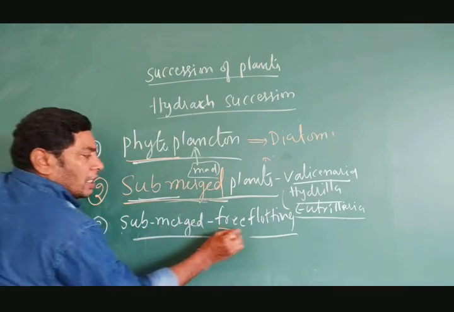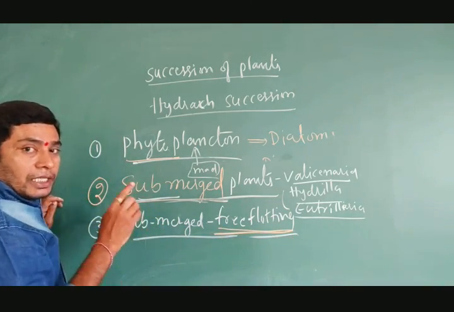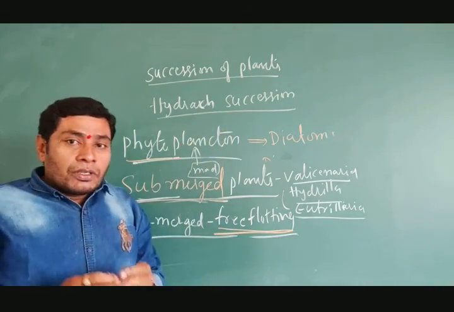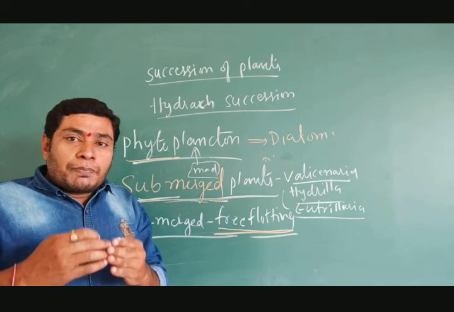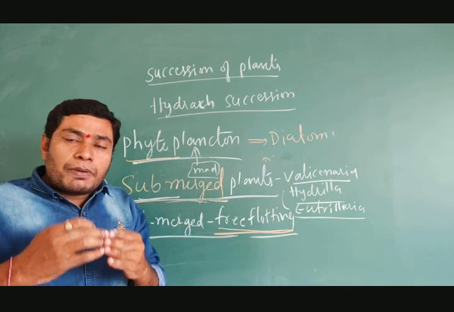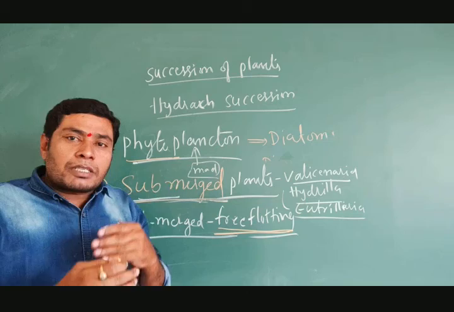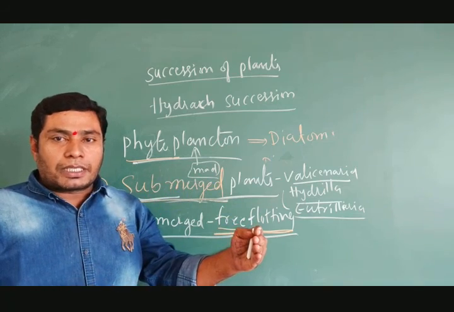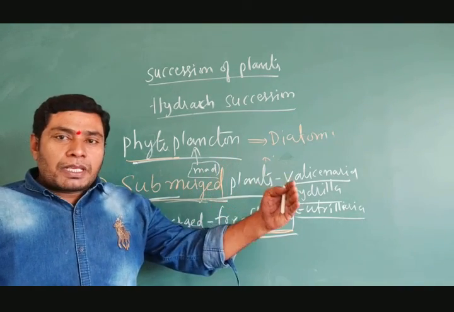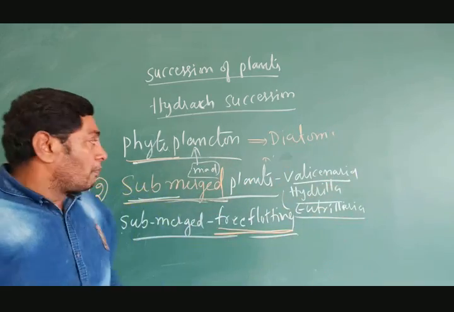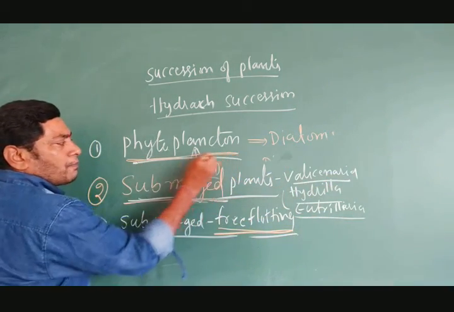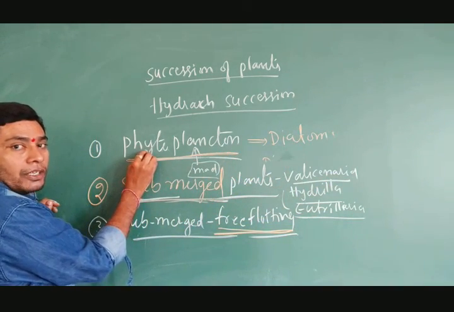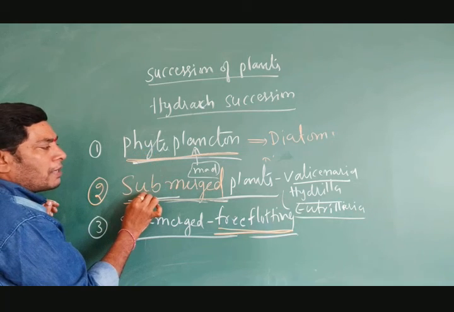Already we know what succession is: one species or community is replaced by a second type of species, and the second is replaced by a third type. Here the first species, the phytoplanktons, is replaced by the submerged plants.